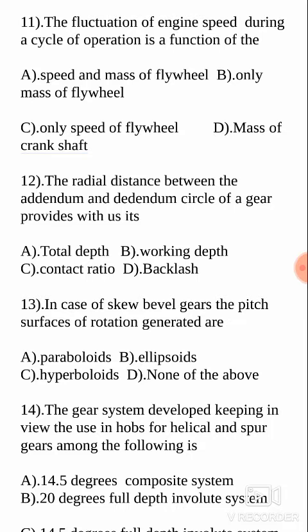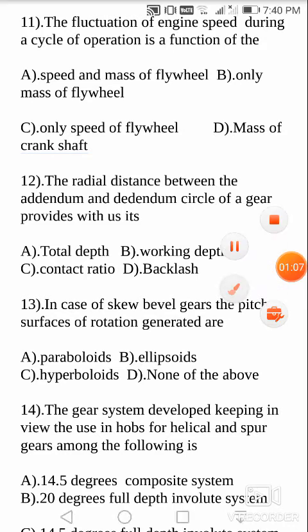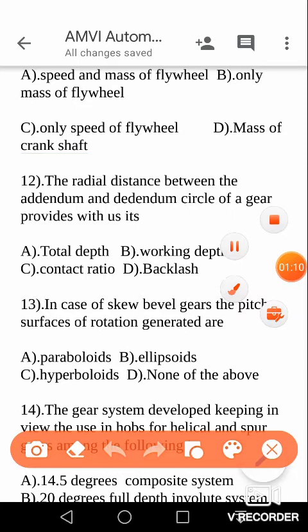Okay, let us jump in. In the other video we discussed 10 questions, and today we will discuss 10 more questions which are very important from your examination point of view. The fluctuation of engine speed during a cycle of operation is a function of the, so here options are given: only mass of the flywheel, only speed of the flywheel, mass of the crankshaft. Only the flywheel is very important here, not the crankshaft. So only the mass of the flywheel is the answer, that is your B.